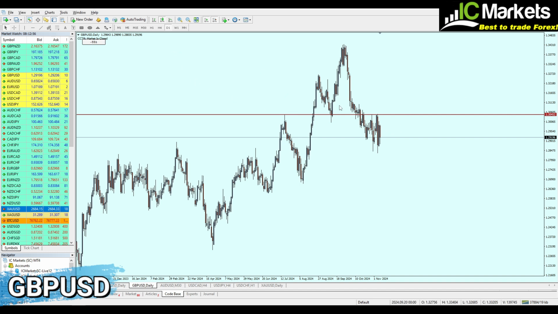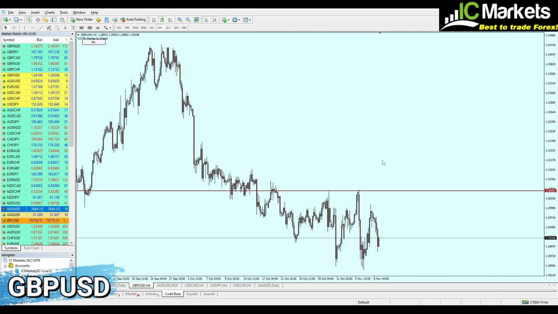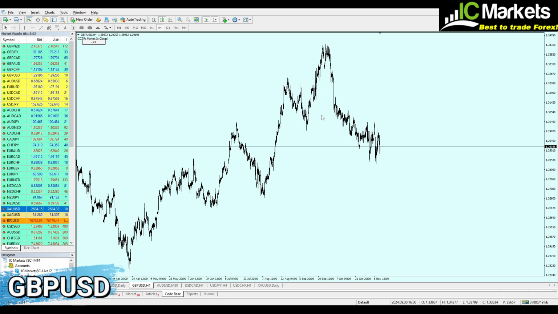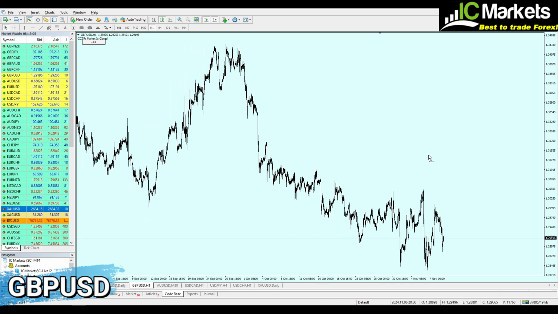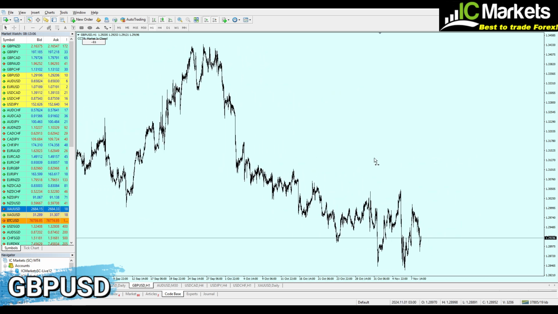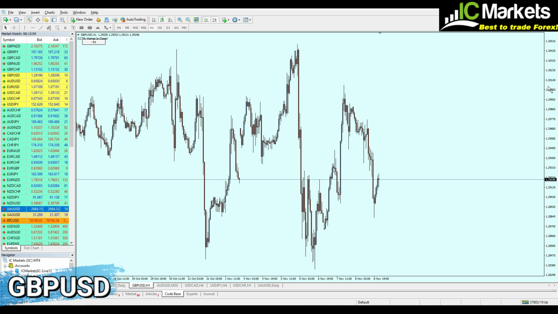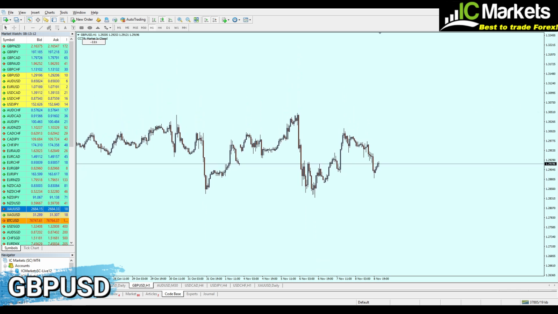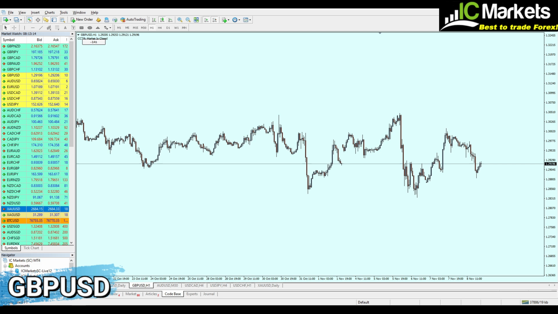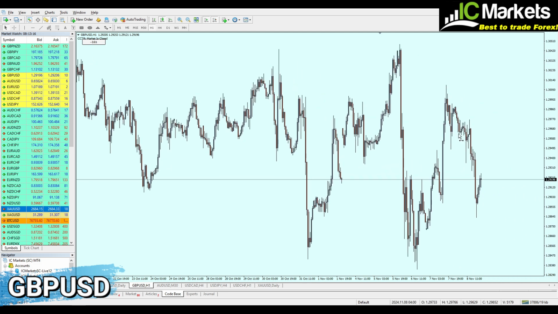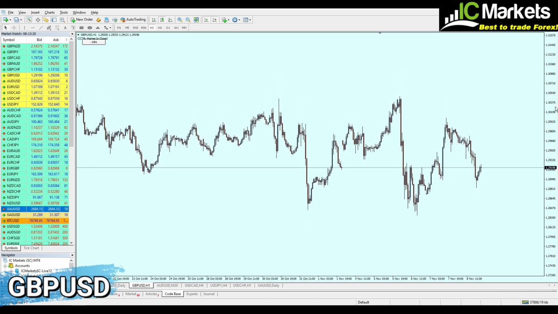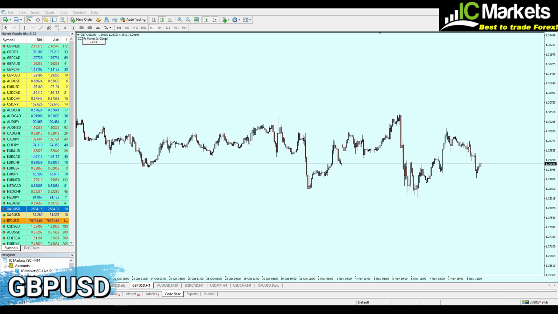So confirming the direction based on the weekly and daily charts, let's now move to the 4-hour time frame to find our entry. Actually, I would even like to go to the 1-hour time frame. Now what we can see right here on the 1-hour time frame, if I squeeze the chart like that, so we have a clear view of the market, because this is a bit messy. I cannot really see anything, it's just a lot of ups and downs, but when I lower the price scale like this, oh yeah, that's better. That's a lot better. Now we can determine the strongest key levels of resistance and support.